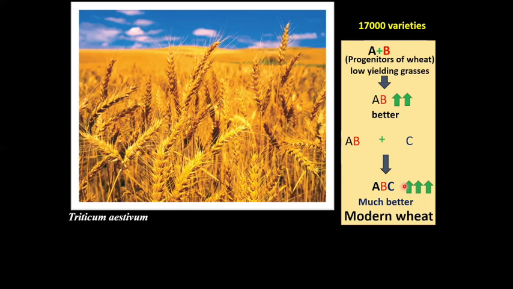Now a question arises in our mind: what made this triple hybrid wheat plant superior to its ancestors? The answer is that they have larger grain, they are more easily harvested, and they grow in a wide range of environmental conditions. Genetically, this triple hybrid wheat plant is an amalgamation of the genomes of three different species.